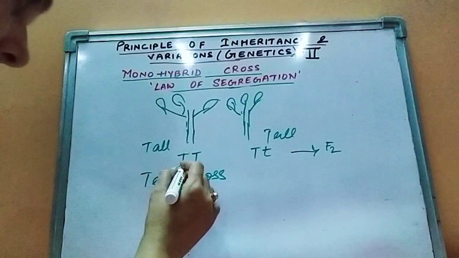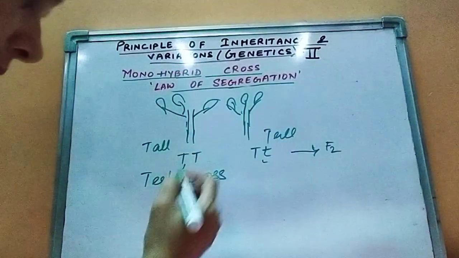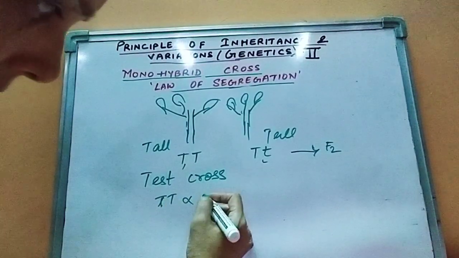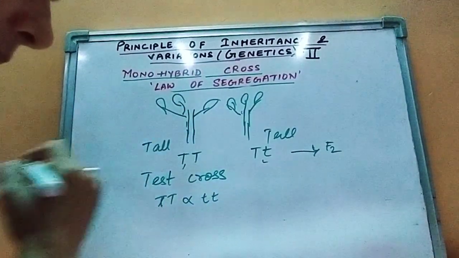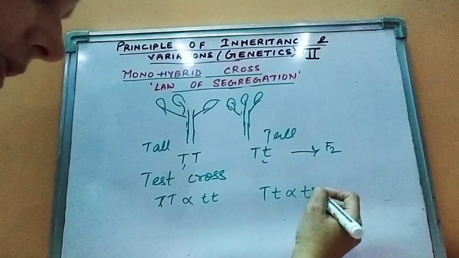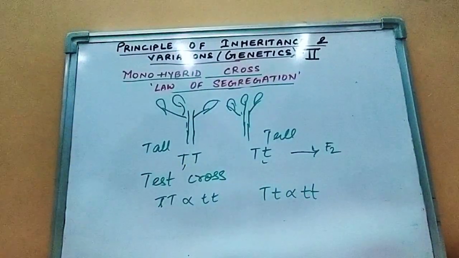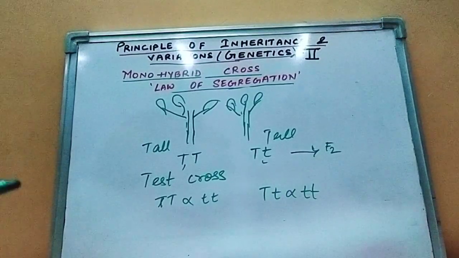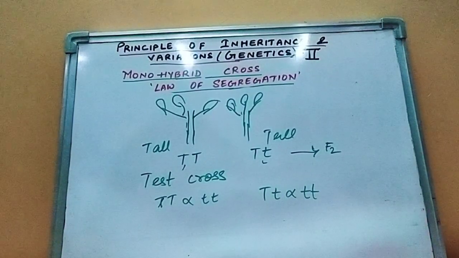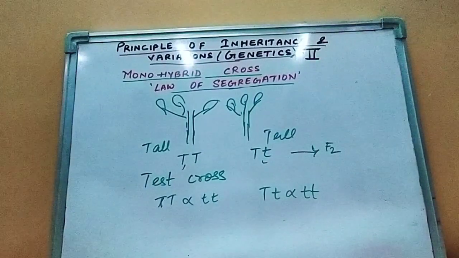That means individually this one and this one will be crossed. That means crossed with whom? That is small t, small t. This one also crossed with small t, small t. So in this way, it will be understood whether the parental character was homozygous tall or heterozygous tall.